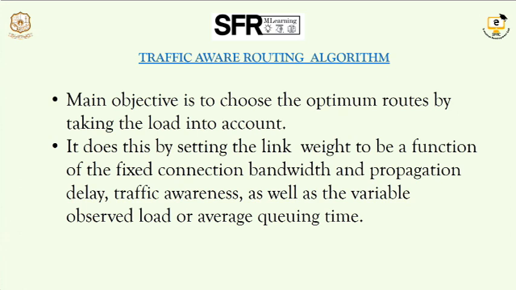After setting a weight, we have to set a link from sender to receiver. In fixed connections, packets follow the same path, and the propagation delay and traffic awareness will all be observed during queue time. Only in fixed connections can we take all this into account. In virtual connections, there is no possibility of knowing all these. So first we have to fix the connections. Then packets from sender to receiver go through a fixed connection, so we can track the path they take.